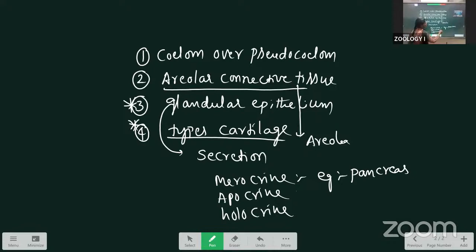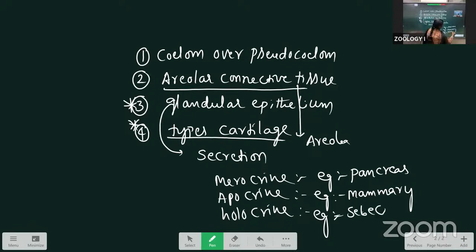Next one is apocrine. The example for apocrine is the mammary glands. The apical part is pinched off. Along with the secretion, the apical part of the cell is pinched off. That's why we call them apocrine glands. Next, holocrine glands: along with the secretion, the whole cell is damaged. That's why we call it holocrine. The example is the sebaceous glands, which are present inside the skin.